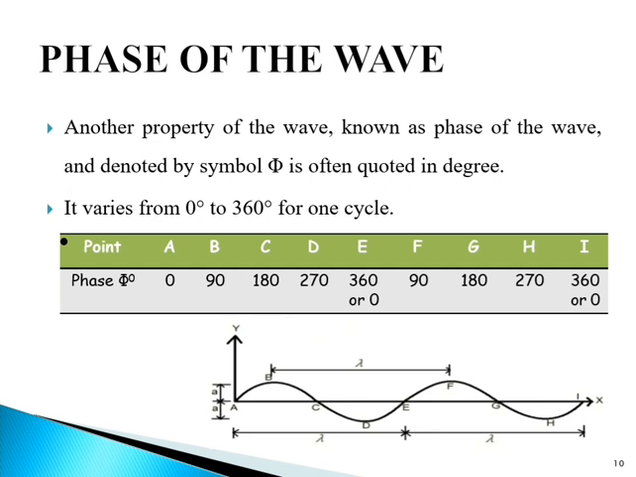For point A, phase value phi degree will be 0. For B, it will be 90. For C, it will be 180. For D, it will be 270. For E, it will be 360 or 0. For F, it will be 90. For G, it will be 180. For H, it will be 270. And for I, it will be 360 or 0. So this is the phase of wave.